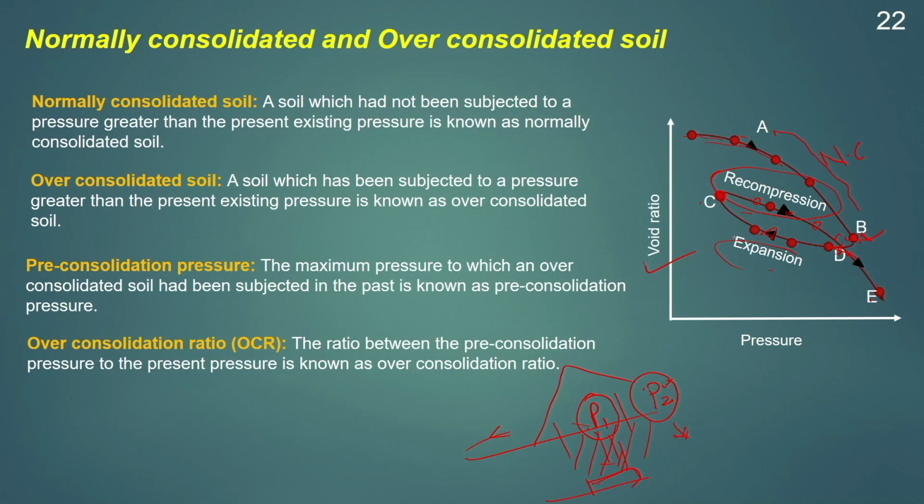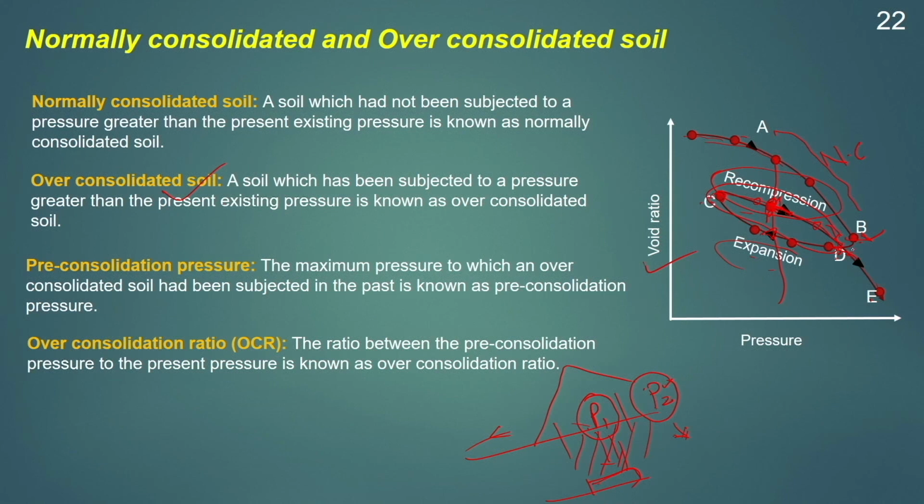When we remove the load, there is an expansion, and when we load the soil sample again at any point in the path CD, the soil has been loaded to a load which has been subjected in the past. Say for example, if we take a point here, this amount of load has already been applied in the past. That is why the portion CD will be known as overconsolidated soil or overconsolidated zone.